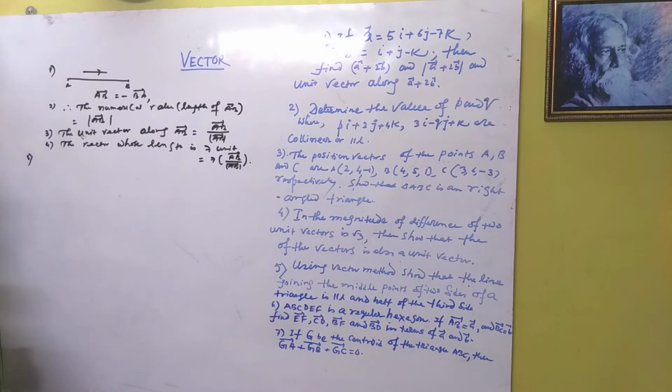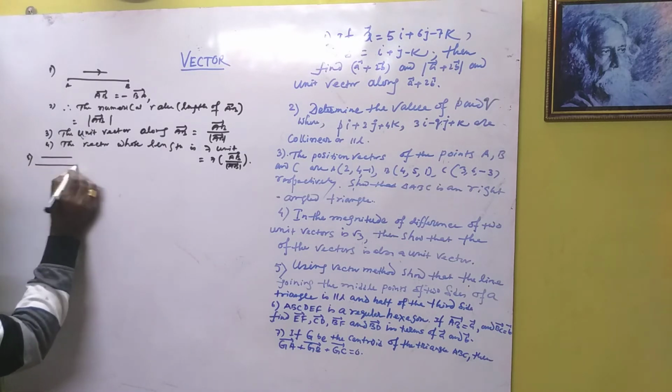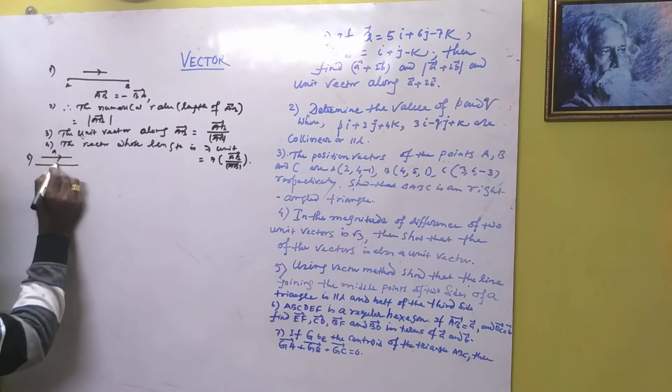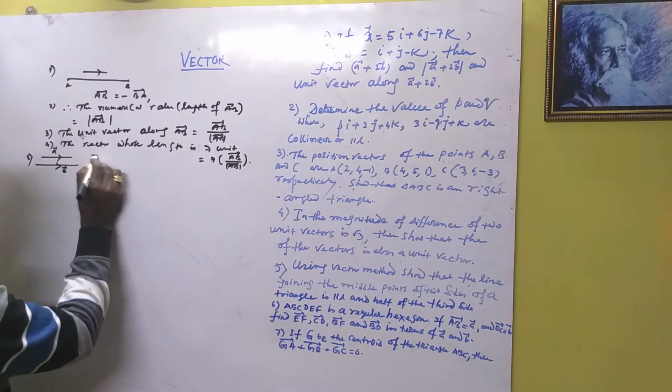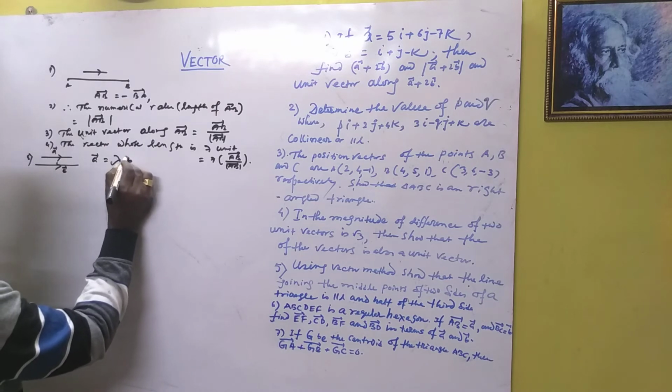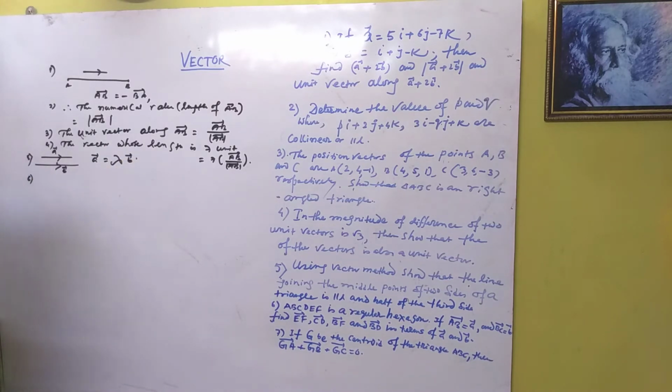Question number 5: if two vectors are parallel, like these, this is A and this is B, these two vectors are parallel, then we can write vector A is equal to lambda into vector B, where lambda is a scalar quantity. Okay, number 6 point, and this is the most vital point.